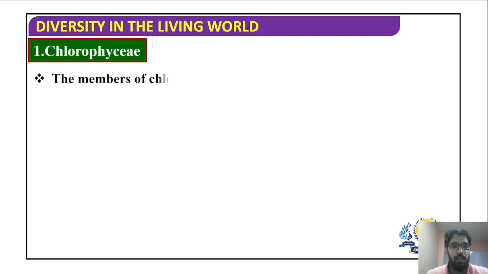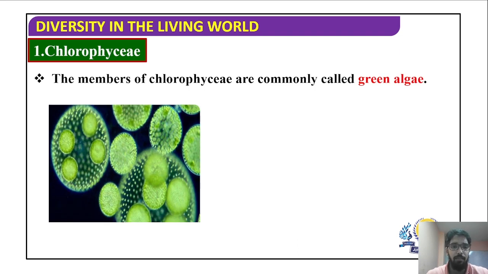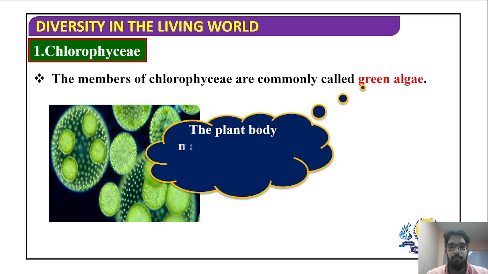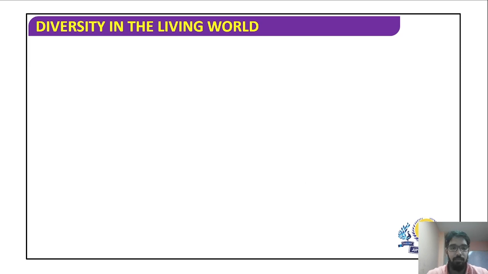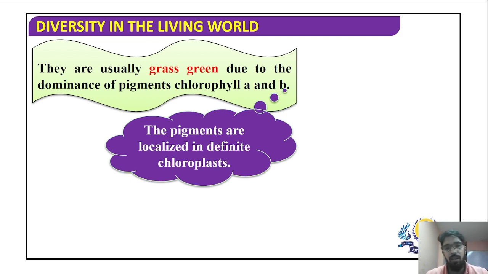First one is chlorophyceae. The members of chlorophyceae are also commonly called as green algae because of the predominance of the green pigment. Yes, the plant body can be unicellular, colonial or filamentous. They are usually grass green in color due to the dominance of pigments such as chlorophyll A and chlorophyll B.